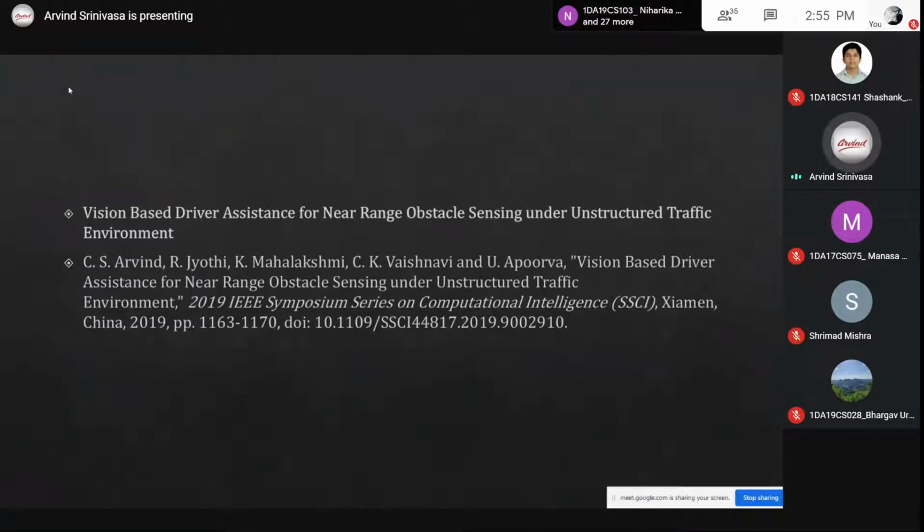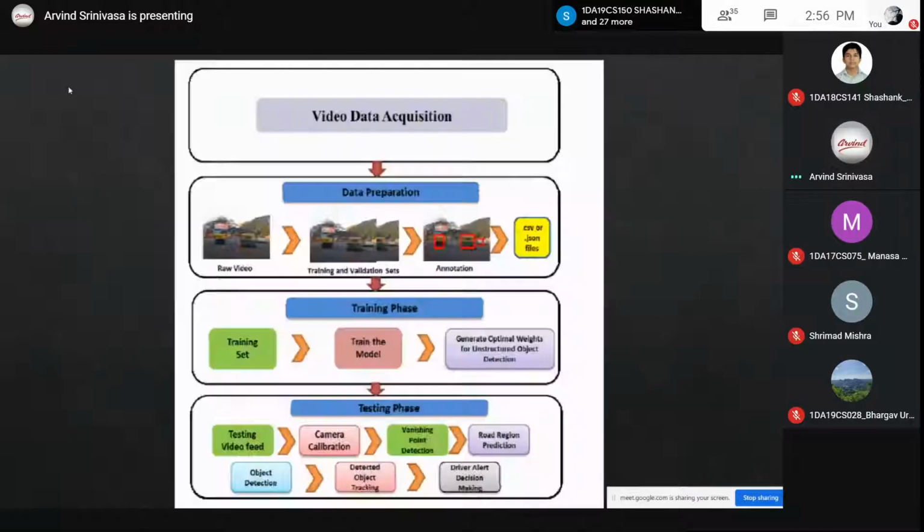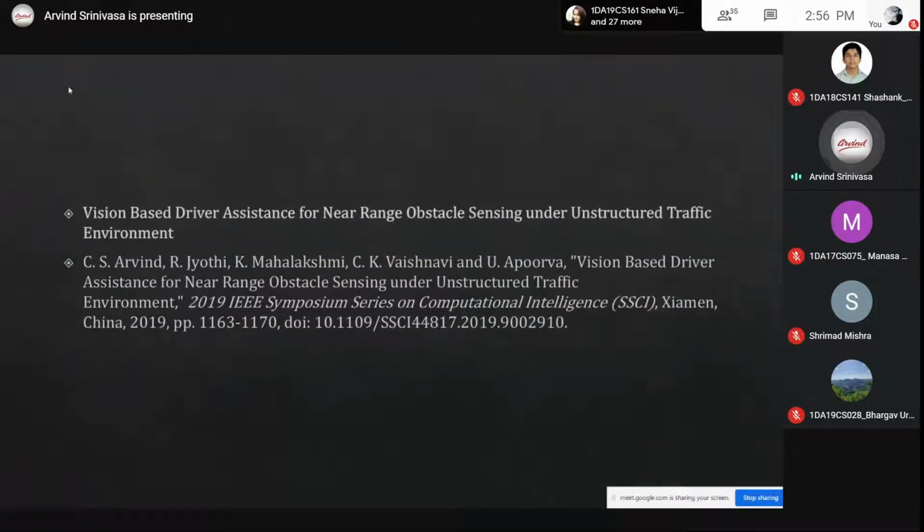I want to work further on this for motorbikes or scooters, where it will alert the scooter or motorbike driver for navigation. This is being done for the car. Can it be implemented for motorbikes is what I want to do. We were able to present this last year at the SSCI conference, a very nice one, held in China.